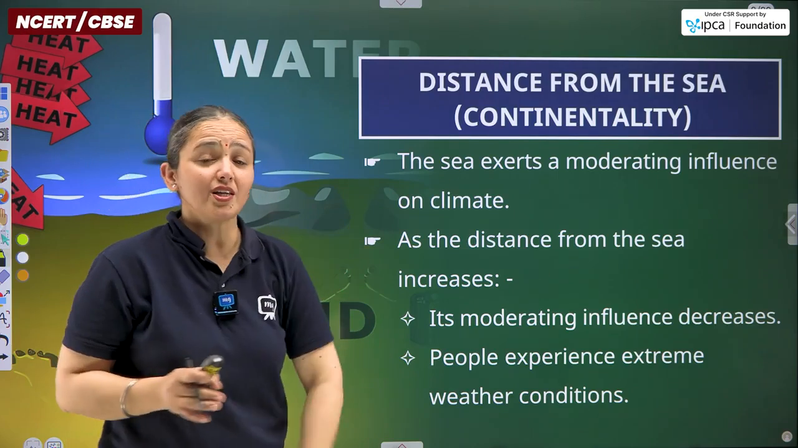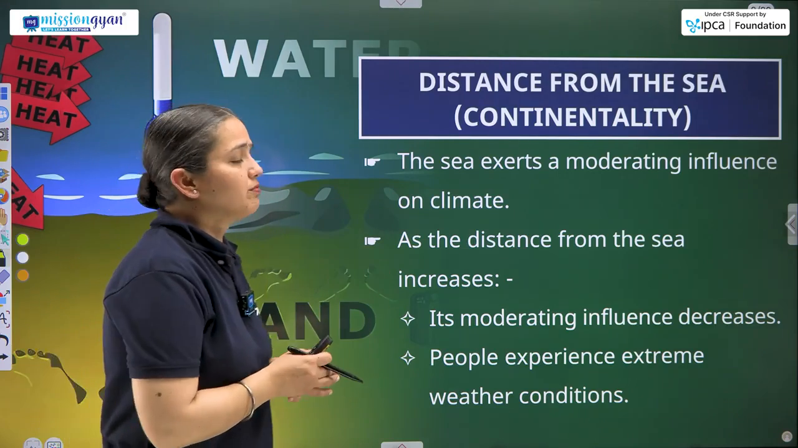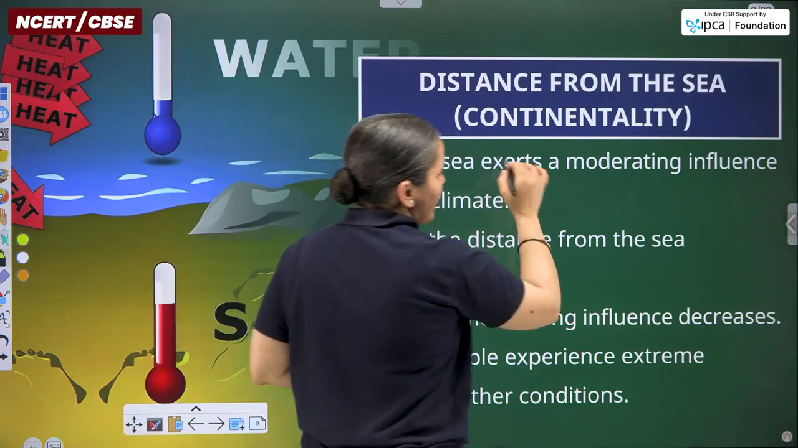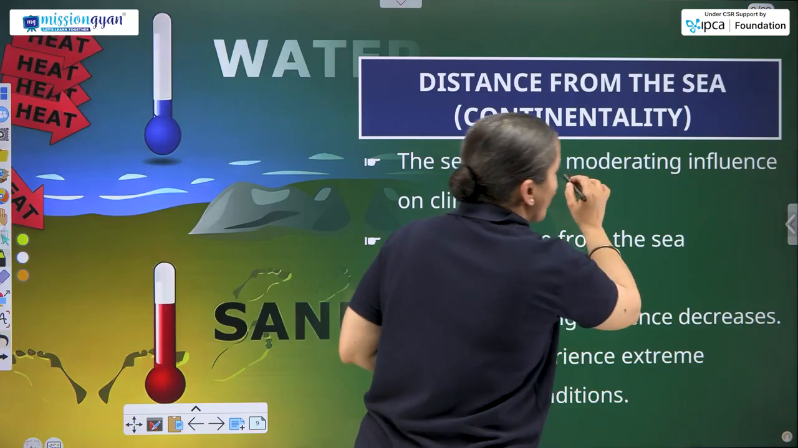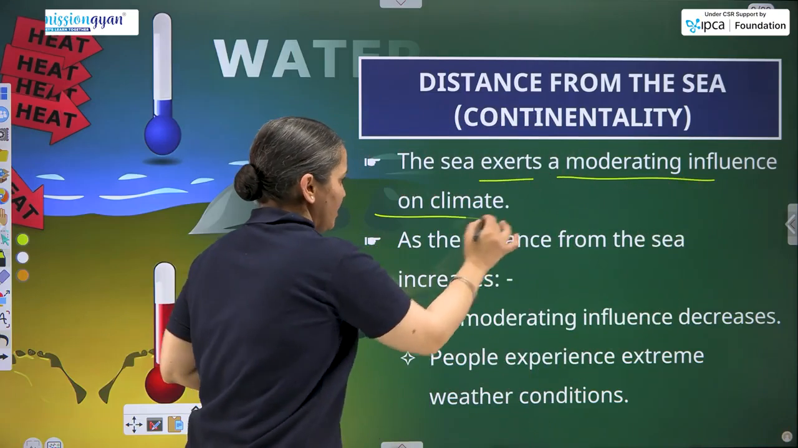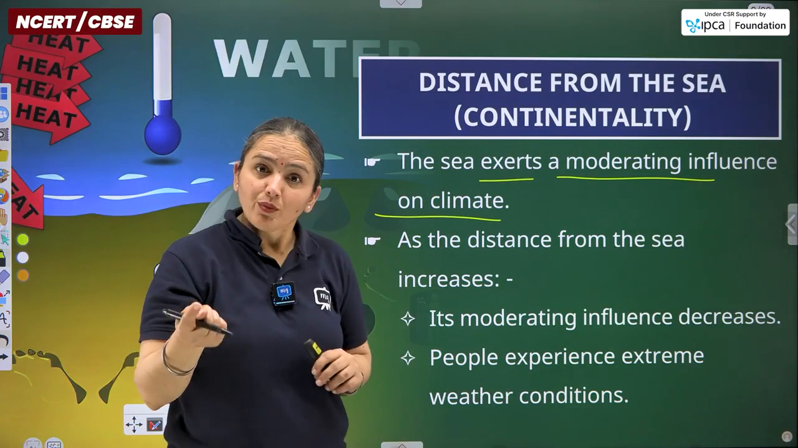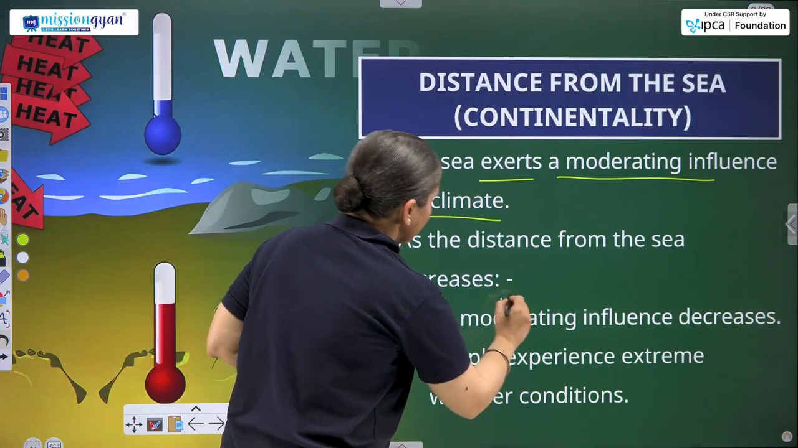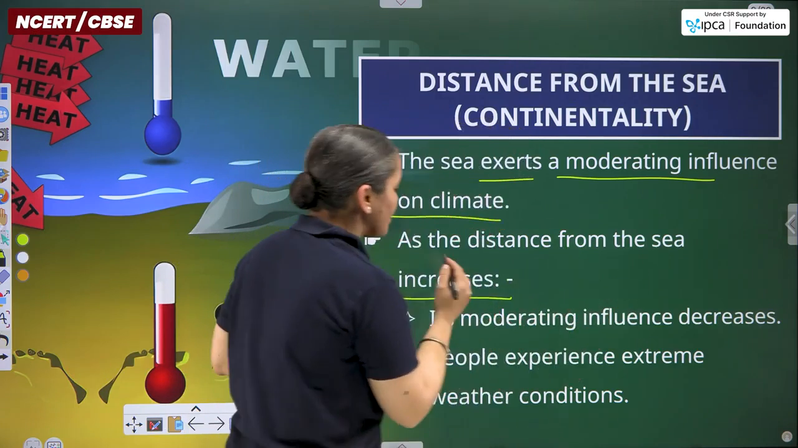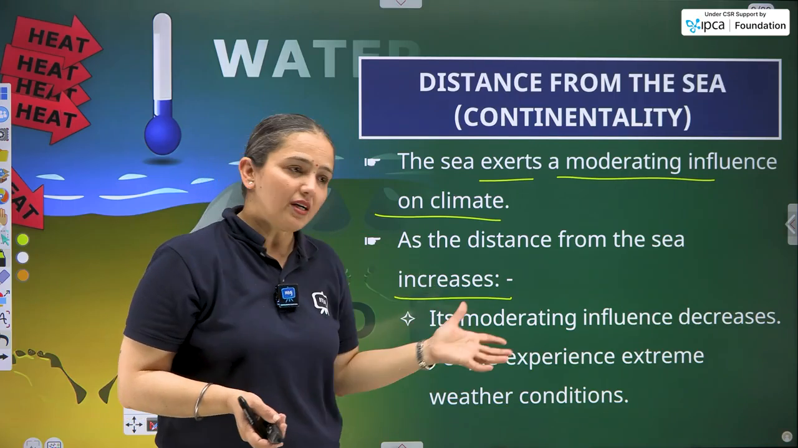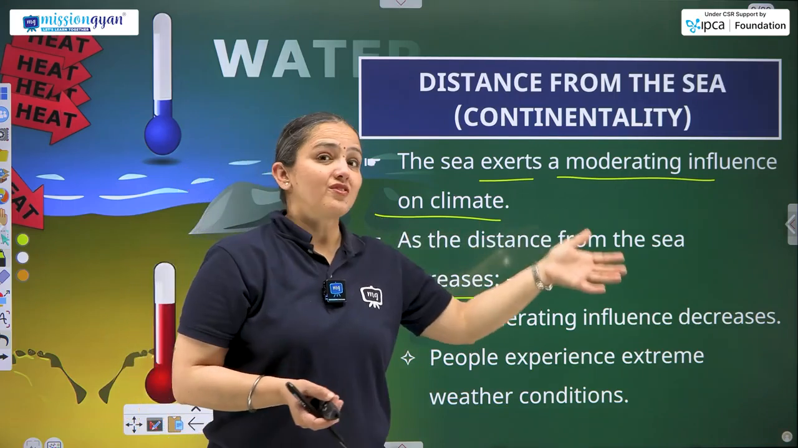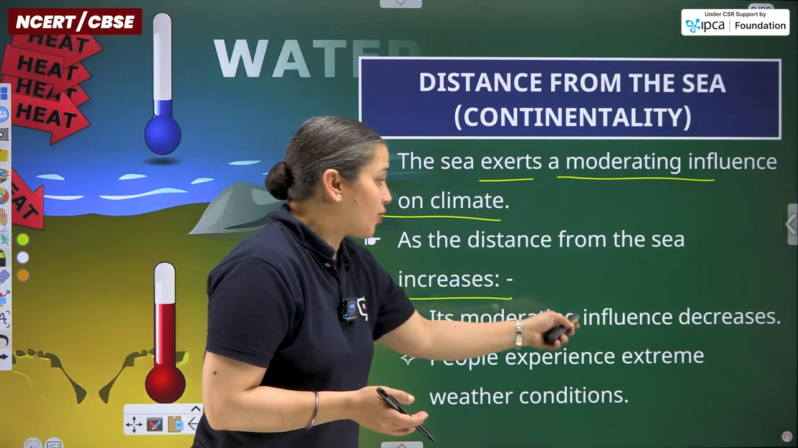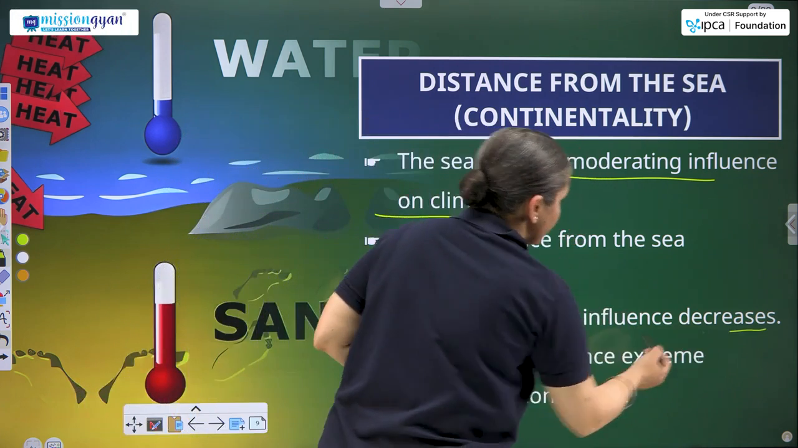So distance from the sea is another controlling factor. Although it has been clarified to you already, the sea gives a moderating influence on climate due to the presence of water. As the distance from the sea increases, what happens? Similar goes as the distance from the sea decreases. Vice versa things will be there, as in its moderating influence decreases.